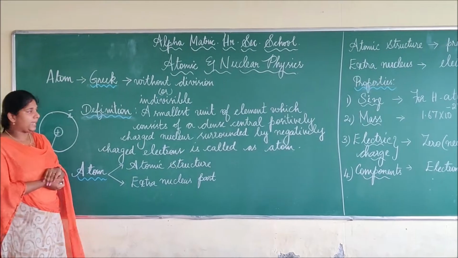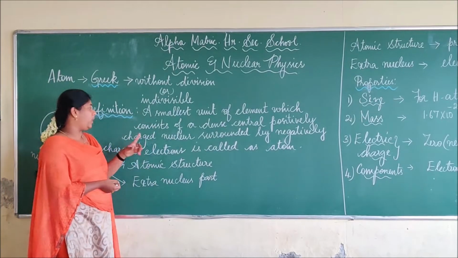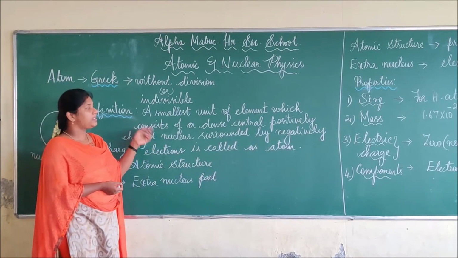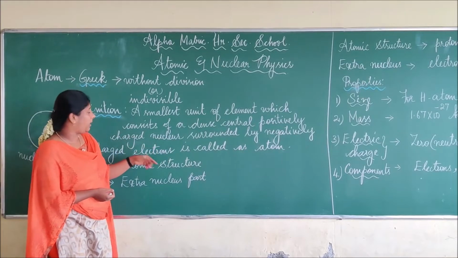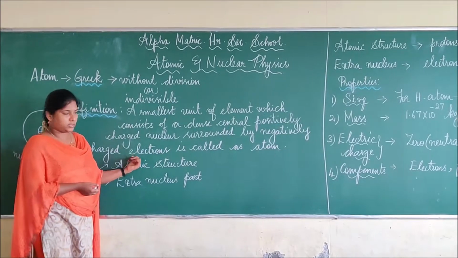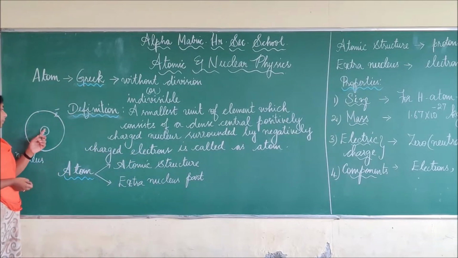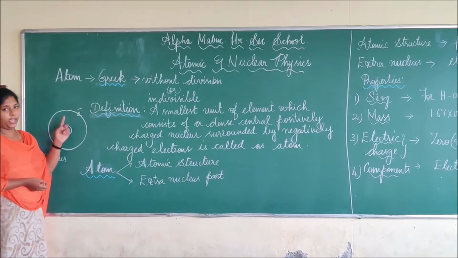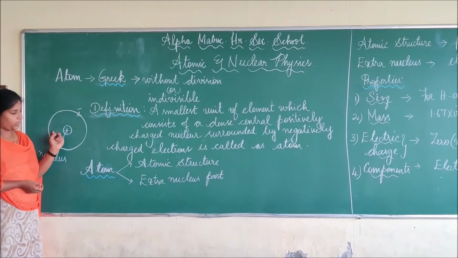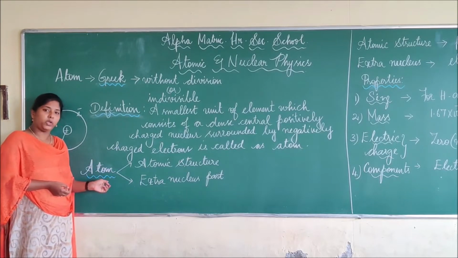How do we define an atom? An atom is the smallest unit of an element which consists of a dense central positively charged nucleus surrounded by negatively charged electrons. This atom is divided into 2 parts.